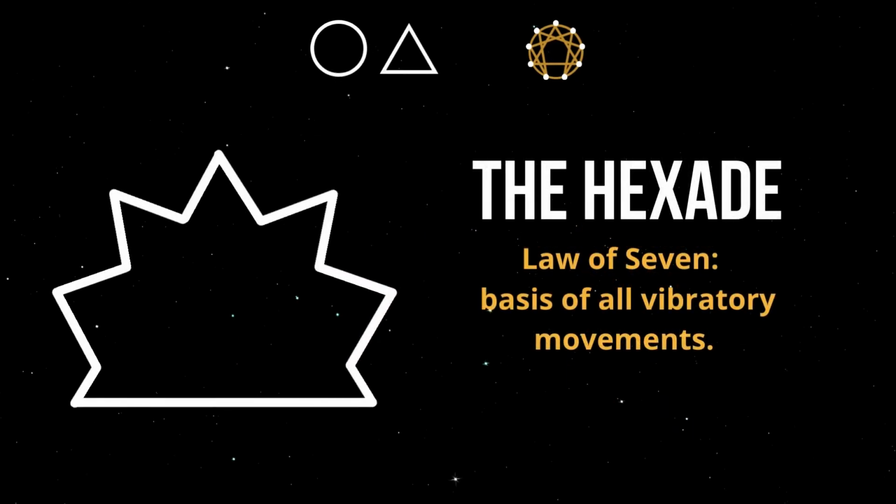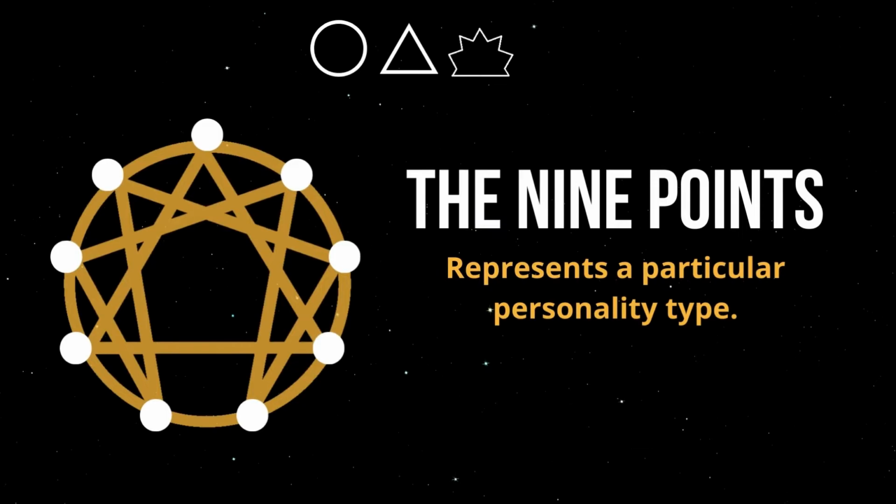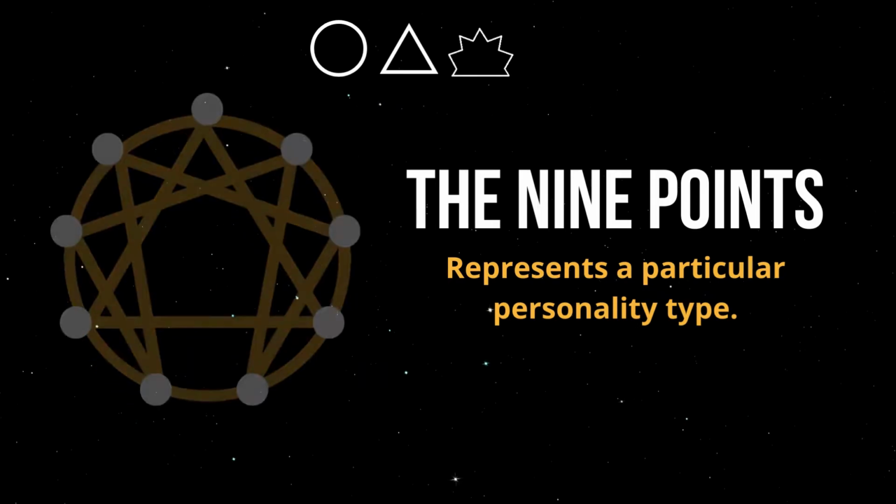The Hexade. The Hexade represents the law of seven, which is the basis of all vibratory movements. In the Enneagram symbol, it appears as 6 symmetrical arms guided by arrows. The 9 points. As already discussed, each point represents a particular personality type. However, the personality aspect of the symbol is a relatively new concept.